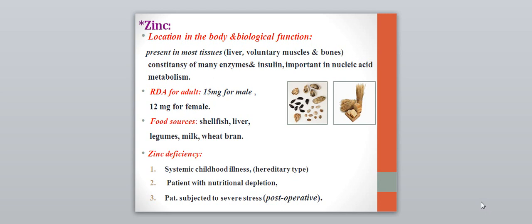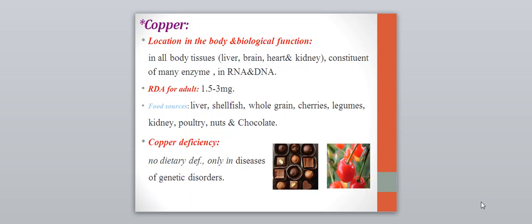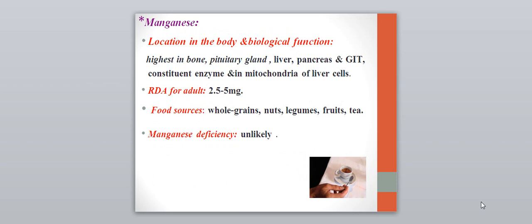Copper is present in all body tissue, in the liver, brain, heart, kidney, and they are constituents of many enzymes in RNA, DNA, and the daily allowance is 1.5 to 3 mg. They are present in liver, shellfish, whole grain, cherries, legumes, kidney, poultry, nuts, and chocolate. Copper deficiency, there is no dietary deficiency, only in disease of genetic disorder there is copper deficiency.